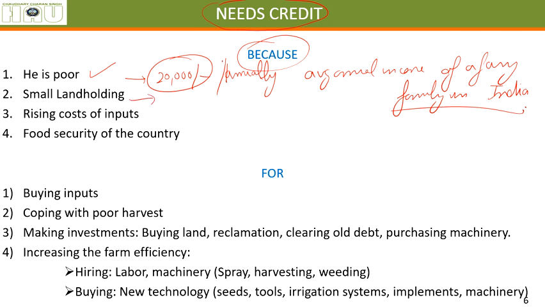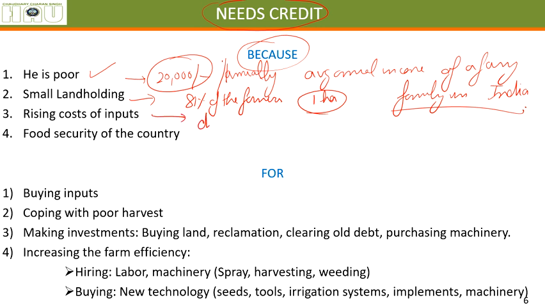Alright, small land holdings. This is another reason, because due to land fragmentation, because of laws of succession, when a father has many sons and the land is allocated between them, and they further have many sons and daughters, and the land is further fragmented, so the average land holding of the country is very small. 81% of the farmers in this country have less than 1 hectare of land. Okay, this is also a reality. That's why they need credit.